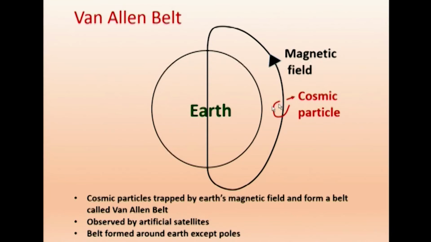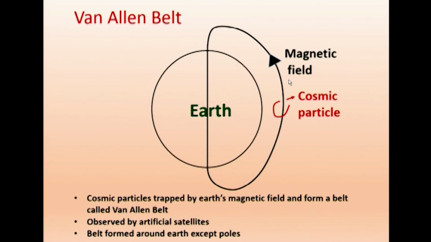Still, the earlier diagram you remember, as the particle enters the earth, it will be moving towards my right side. Therefore, it is moving that way. So, this is the magnetic field. We have just shown one direction, both sides we get similarly. Here, as the particles enter, they will be trapped. They can't enter the earth, they will be trapped here. And similarly, the particle entering here will be trapped here. As a result, though we have not shown it in the figure, it will be like a helix, it will be everywhere. Everywhere we get particles circulating there.